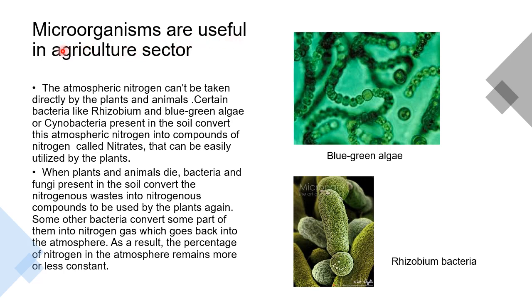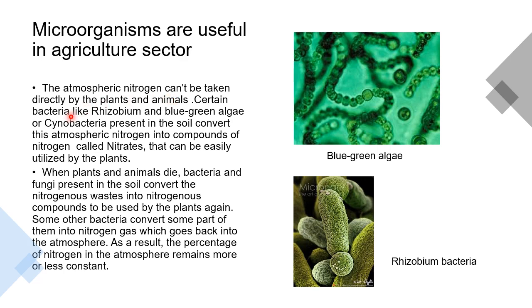Now let's see the other use of microorganisms. Microorganisms are helpful in the agricultural sector also. So let's see how they are helpful. The atmospheric nitrogen, that is the nitrogen which is present in the air, cannot be taken directly by the plants and animals. We know that 78 percent nitrogen is present in the atmosphere, a huge percentage. But this nitrogen cannot be directly utilized by the plants and animals.